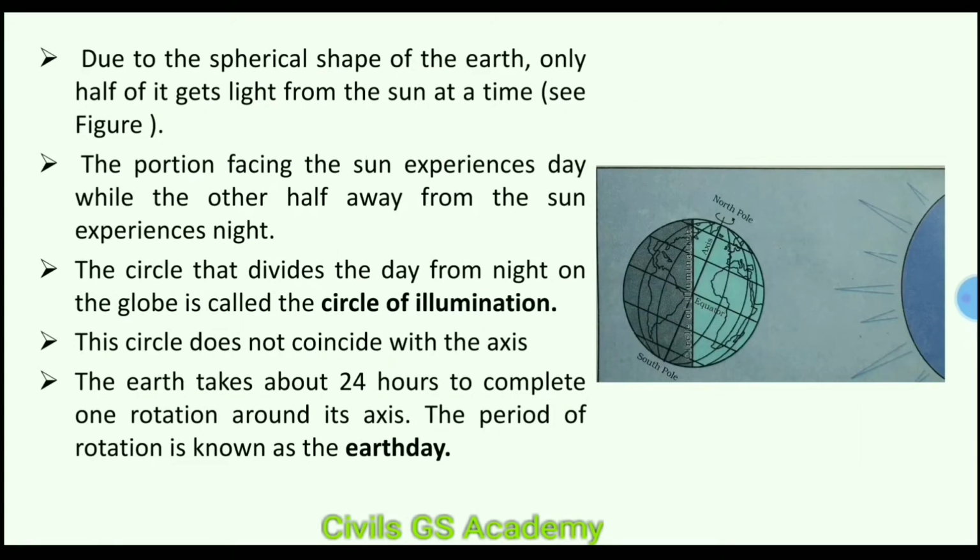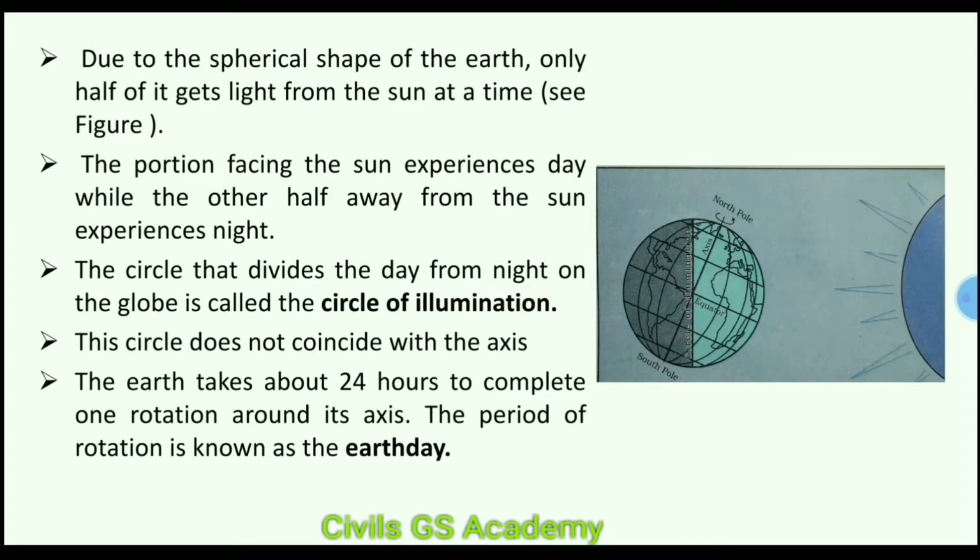Now, due to the spherical shape of the earth, only half of it gets light from the sun at a time. You can see in the figure. Only half the portion of the earth gets light from the sun, and the remaining half is under darkness.